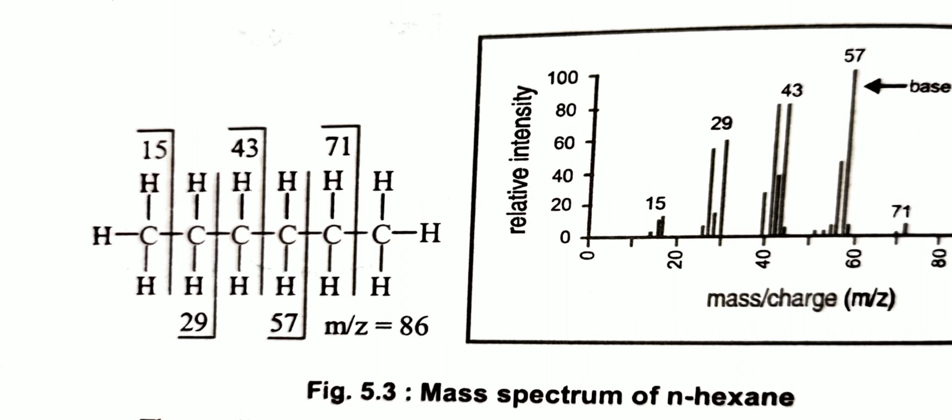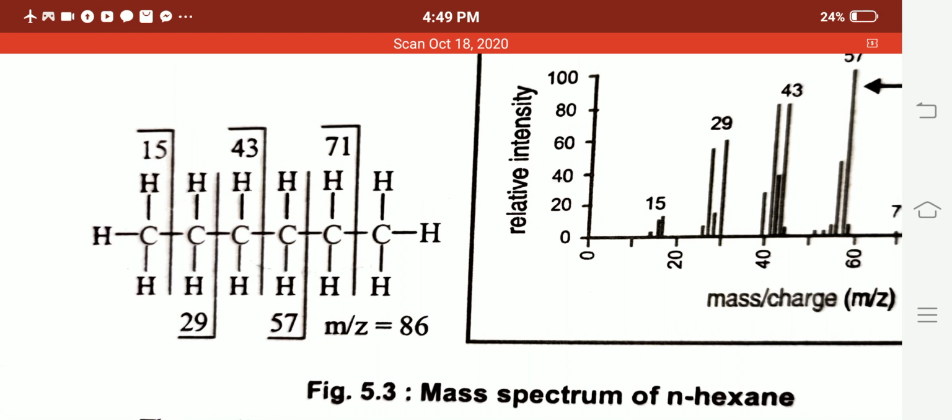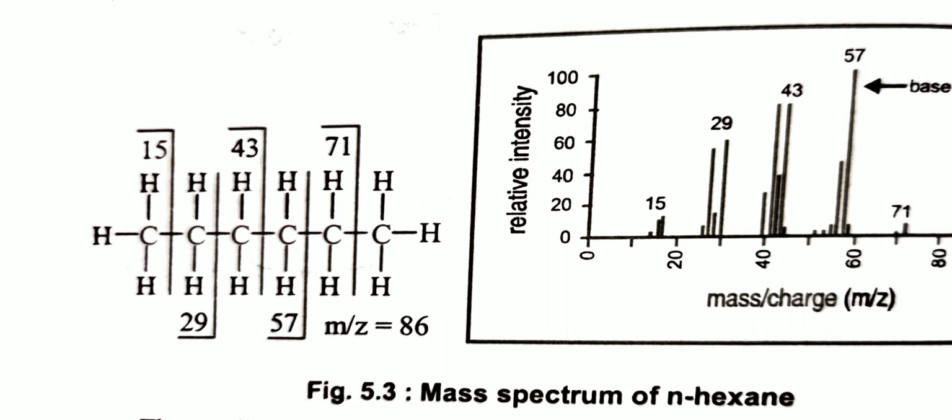Normally the highest peak in the cluster is at m/z equal to CnH2n+1, or 14n plus 1. The corresponding alkenyl carbocations, formed by losing 2 hydrogen atoms, have mass to charge ratios of 55, 41 and 27.